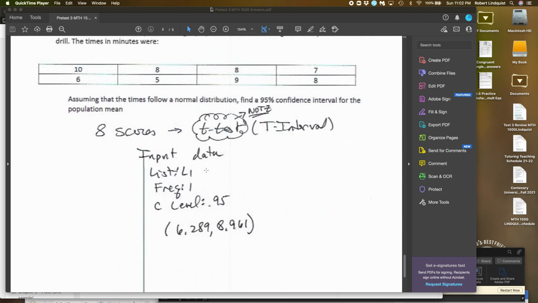For the input, we're going to put all of this data into L1. And we're going to choose data. The list is L1. The frequency is 1. Confidence level is 0.95. What do we come up with? From 6.289 to 8.961.